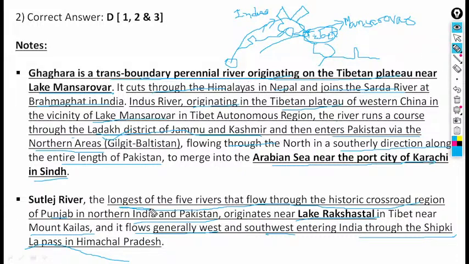Next, Satluj River. It is the longest of the 5 rivers that flow through the historic Punjab region. Among the tributaries of the Indus, Satluj is the longest one.